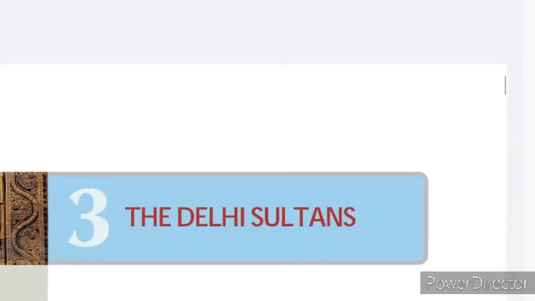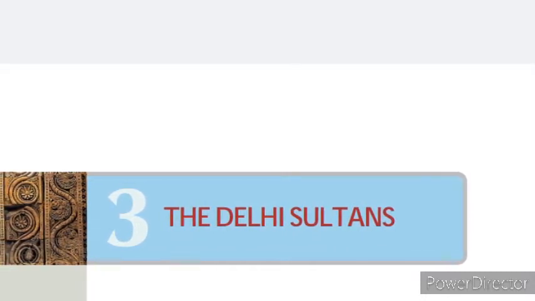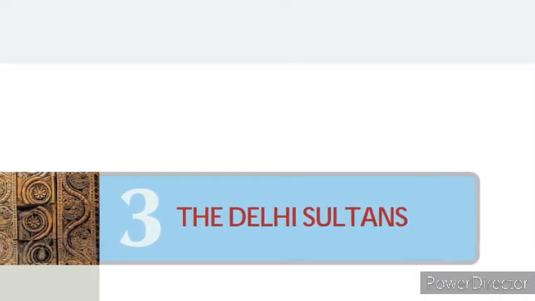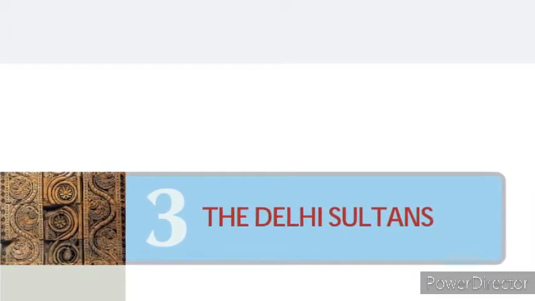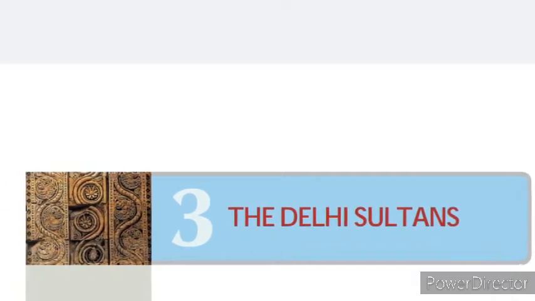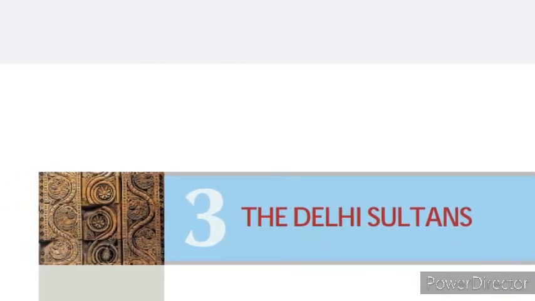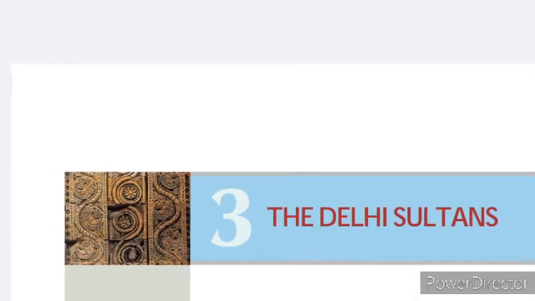Through this video, we are going to start the third chapter from your history textbook, that is the Delhi Sultanate. Mainly in this chapter, we will discuss the rulers who ruled over Delhi and who made Delhi their capital. The initial ruling dynasties that ruled over Delhi were Rajput dynasties.